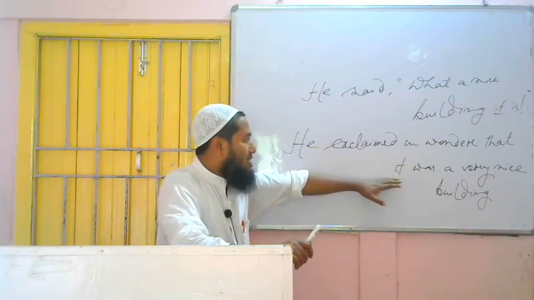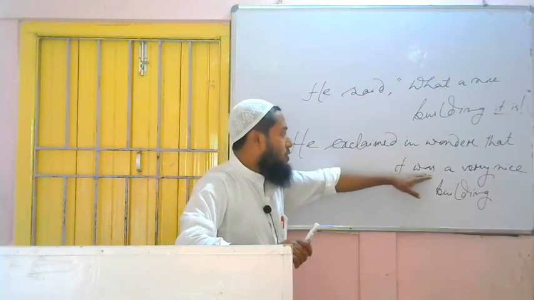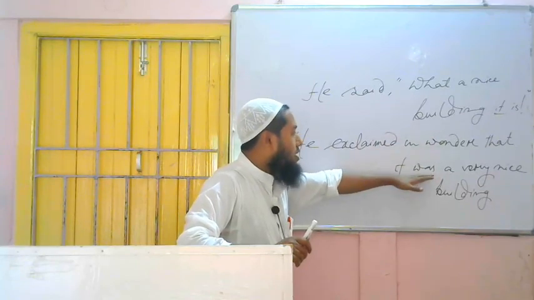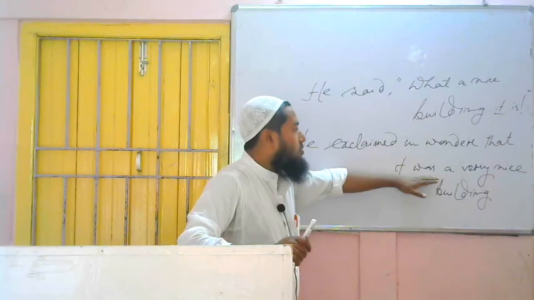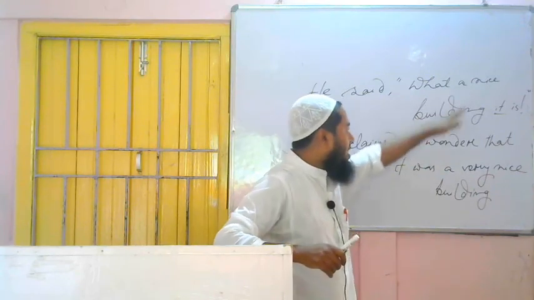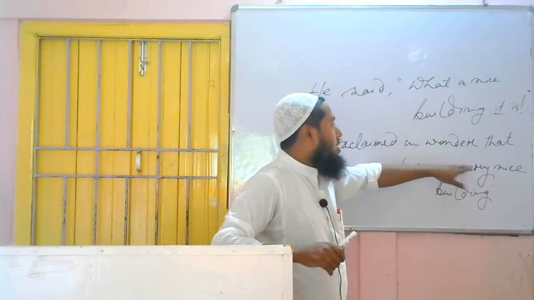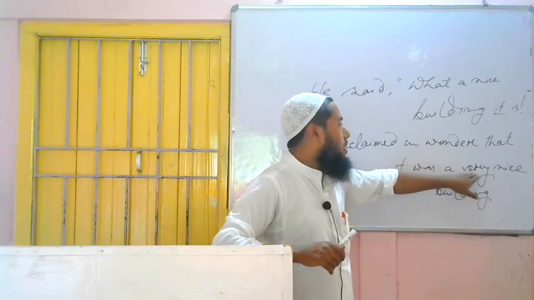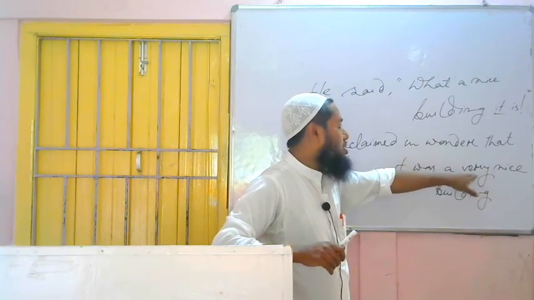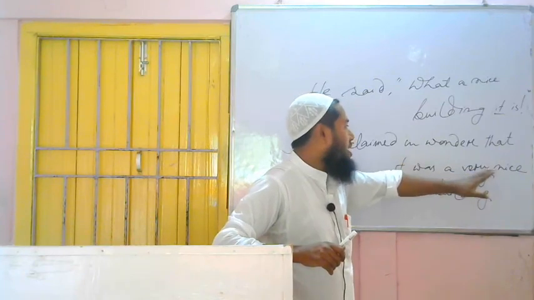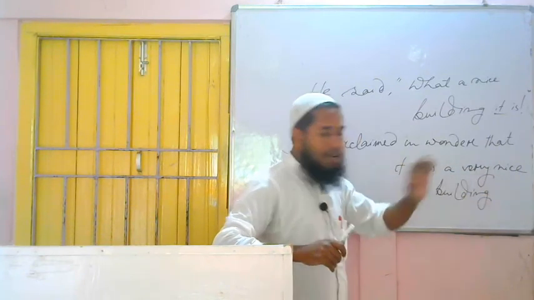And after using the subject we have to use the auxiliary verb of the sentence, changing the tense of the sentence. As it is not, changing the tense of the sentence, we have to write the auxiliary verb. Then if there is any determiner in the sentence, we have to use the determiner. Then we have to use either of the two words, very or great. We have used very here because with nice we cannot use great nice. We have to use very. Then the remaining part, very nice building.